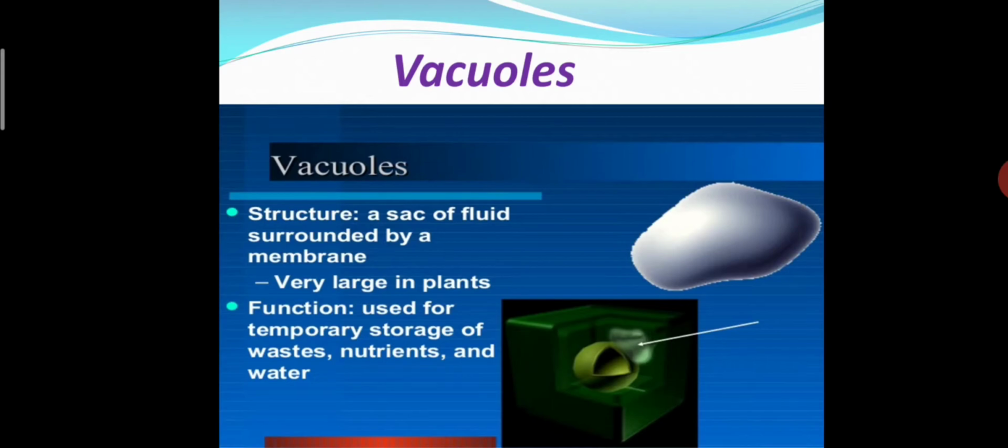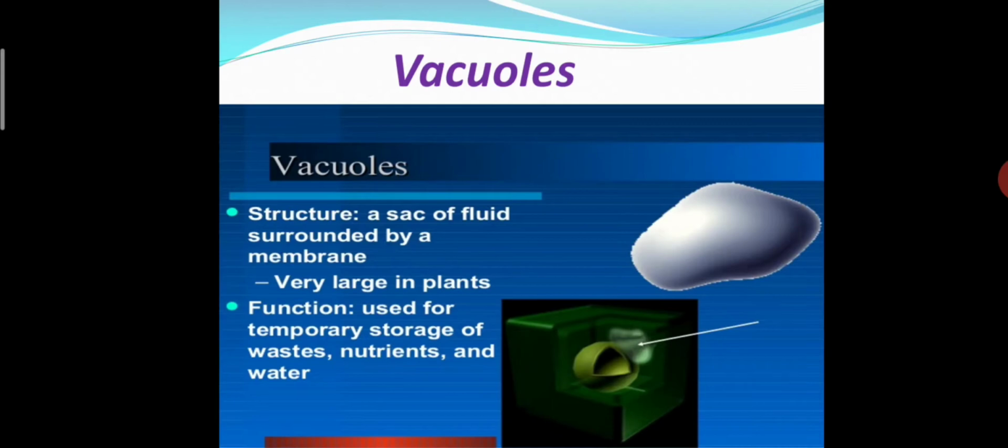What is the function of the vacuole? Vacuoles are used for temporary storage of waste, nutrients and water. It means they store all the food, water, waste and nutrients that there are in the cell. Understand?